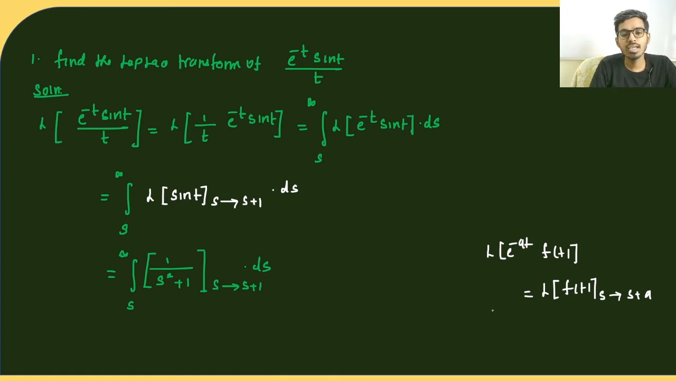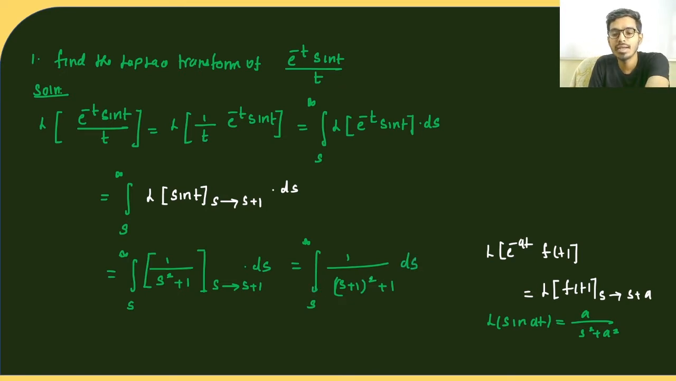So L of sin at, right? What is L of sin at? It is a divided by s square plus a square. So a is 1 here, so 1 by s square plus 1, right? Yes. So in that you replace s by s square plus 1. So this will be integral s to infinity 1 divided by s plus 1 whole square plus 1, right? So now we need to integrate this and then apply upper limit minus lower limit. We'll get the required answer, right?